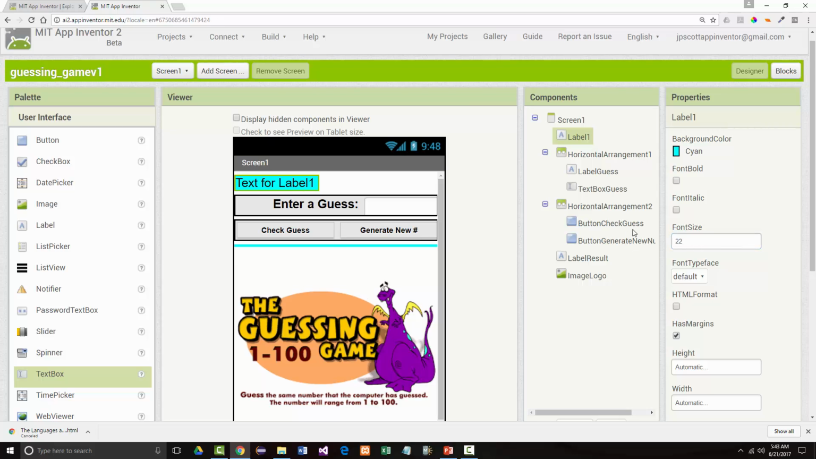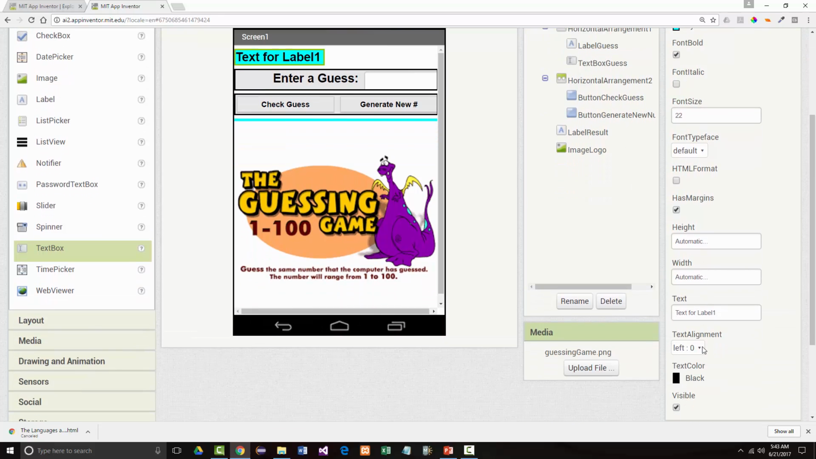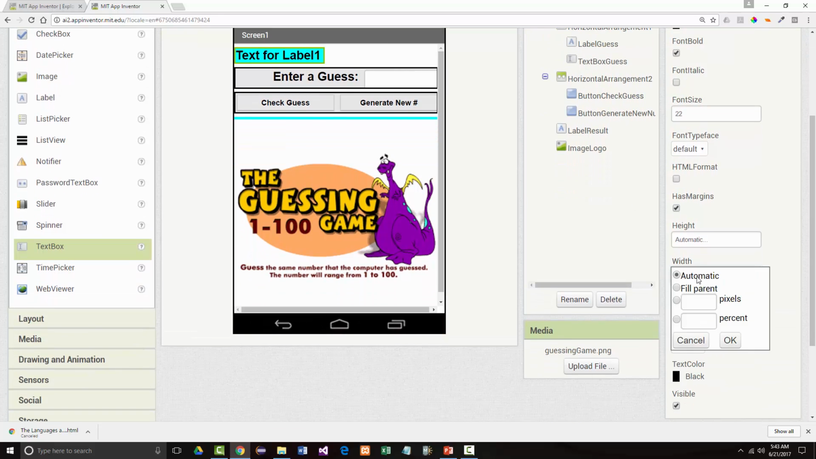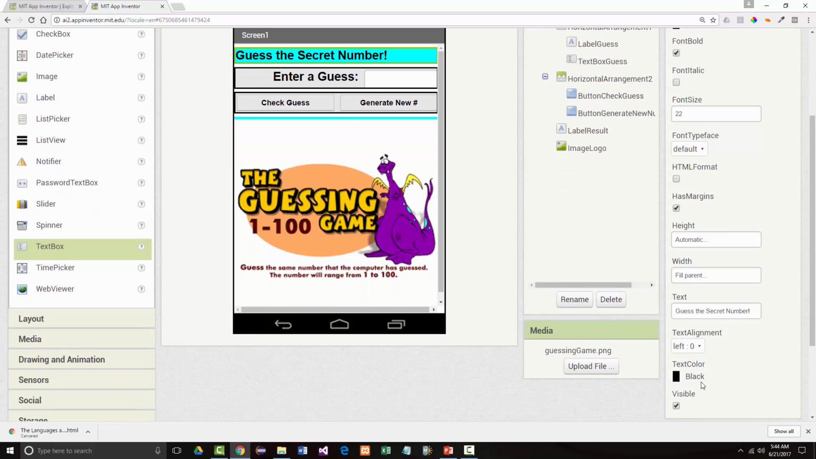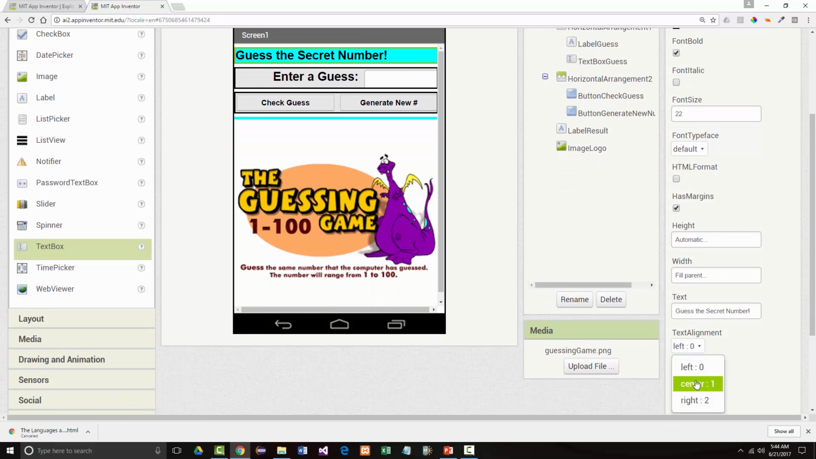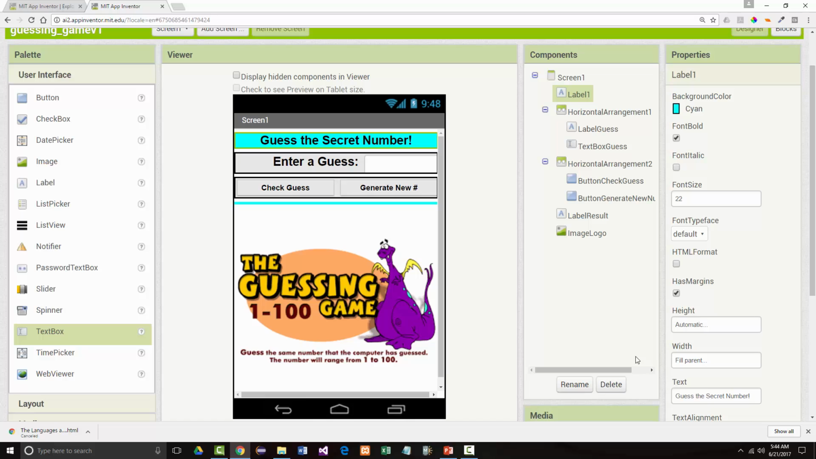22 pixels. Let's bold that. And let's take the width and make it fill parent. This is looking better. I like it. And we're going to take the text in there and we're going to make it say, guess the secret number. All right. And I think I'll center that. This is looking pretty much the way that I want it to look.